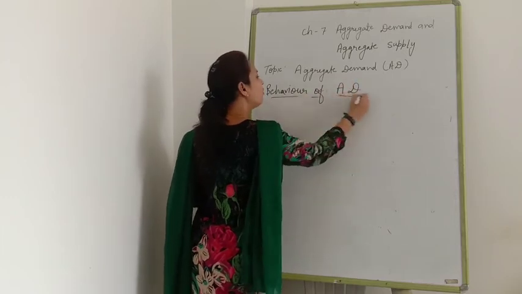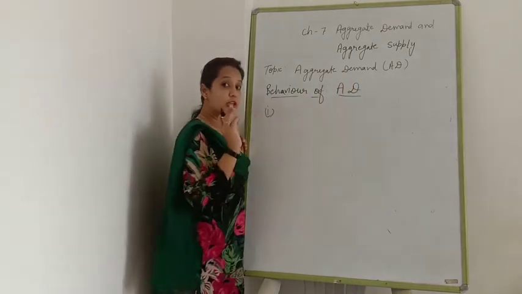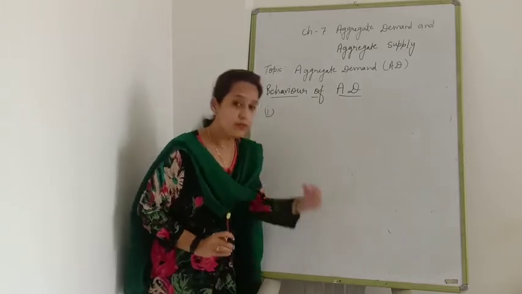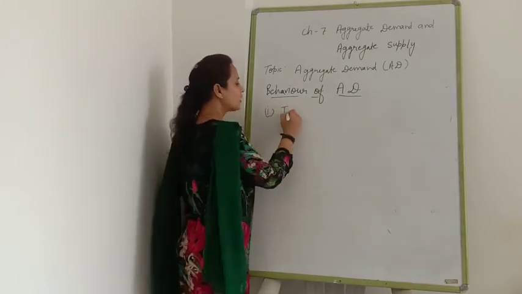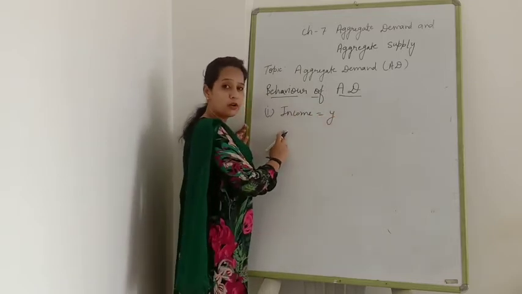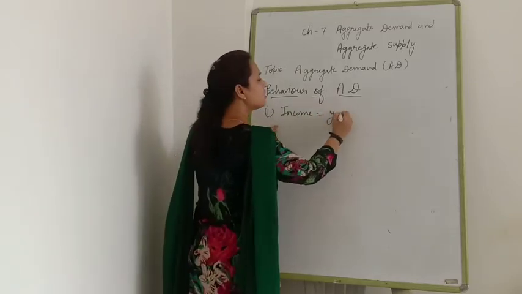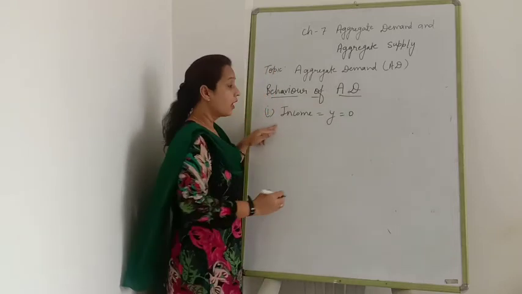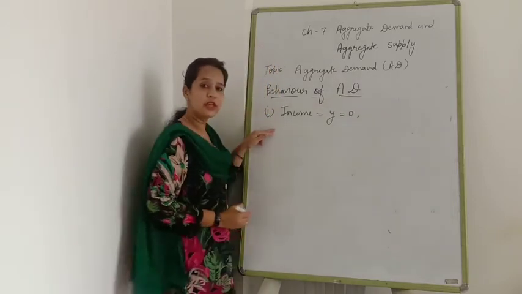All of you know, there are three situations here, three steps, which I am going to explain. When income is zero, income is always denoted by Y here in macroeconomics, then what will be the expenditure?